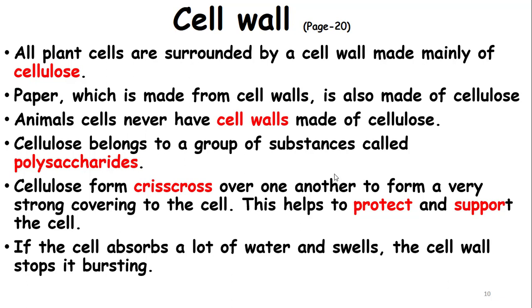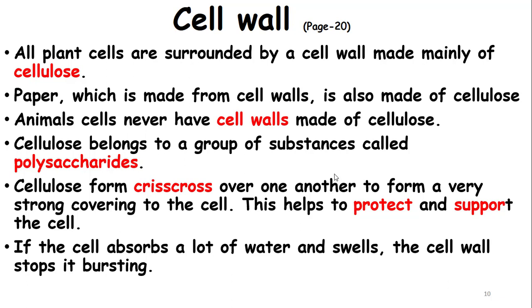Now, what is the function of the football? The football is actually protecting the bladder. Without the football, the bladder will burst open. Now the football is protecting it from bursting open. Same is the case right here.